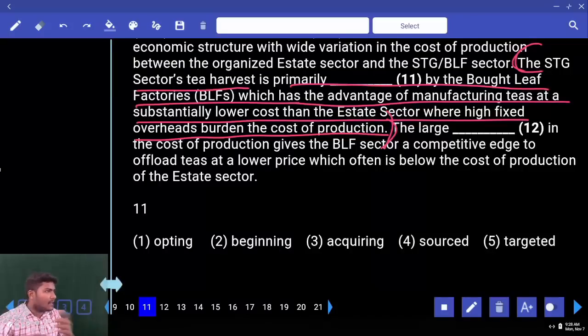Other estates are using more amount whereas this company is only using the less amount. Now it is called targeted or sourced? Sourced. We get source from this. That comes with the fourth one.